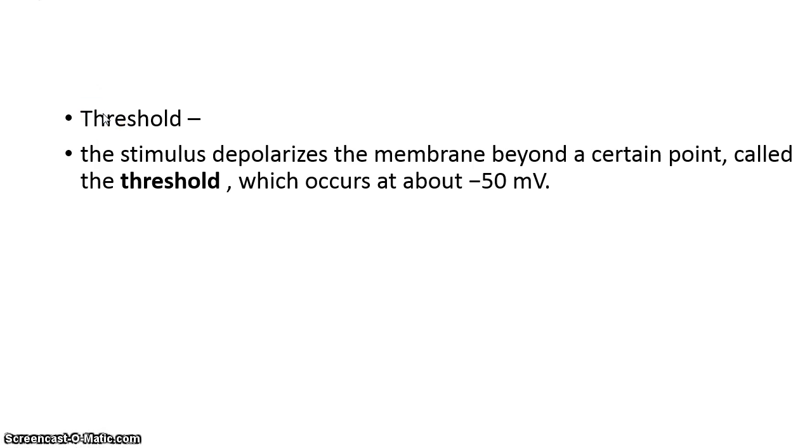But what happens if the stimulus depolarizes the membrane beyond a certain point? That will cause more change in the membrane, up to about minus 50 millivolt, that is the threshold value. You will get the question, what is meant by threshold value? The membrane depolarizes beyond a certain value, so that is the threshold value, and that value is at about minus 50 millivolt.